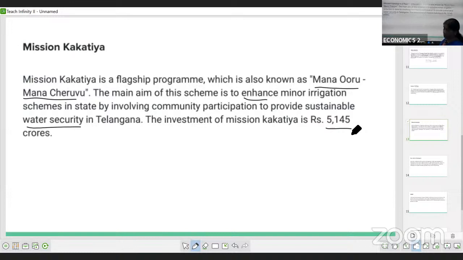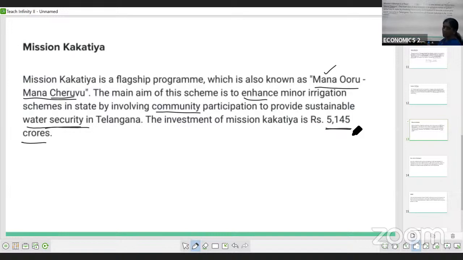is 5,145 crores of rupees. The estimated cost of the plan to be implemented as part of the Mission Kakatiya program is 5,145 crores of rupees. So you have to write this. Mana Uru, Mana Cheruvulu is most important. The aim is to secure the water, with the help of the community people. How much is spent? They spend 5,145 crores. So simple, no? That's Mission Kakatiya. Okay, fine.